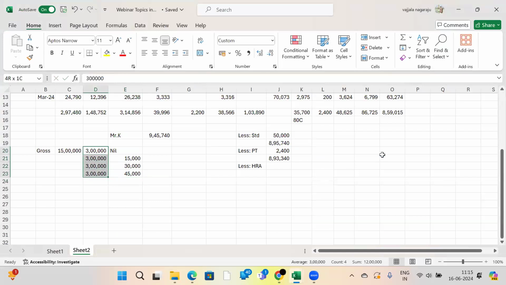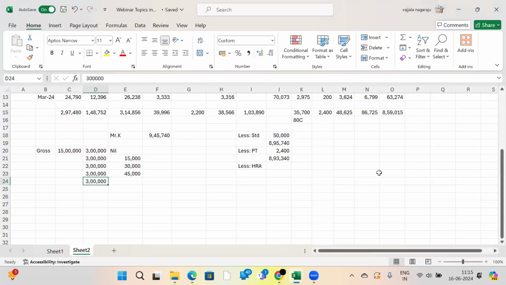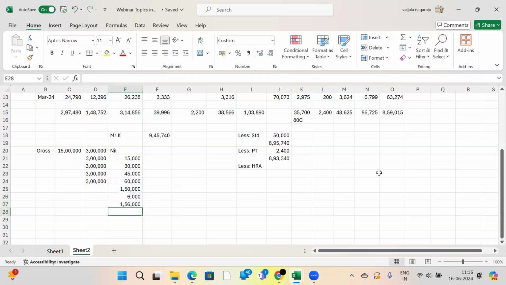What is the total salary completed here? 12 lakhs. Still, for 15 lakhs, another 3 lakhs is there. For another 3 lakhs, what is the tax rate? 20%. Then 1,50,000, and on this 1,50,000, 4% education cess. What is the total tax liability of the employee? 1,56,000. This 1,56,000 divided by 12 months.